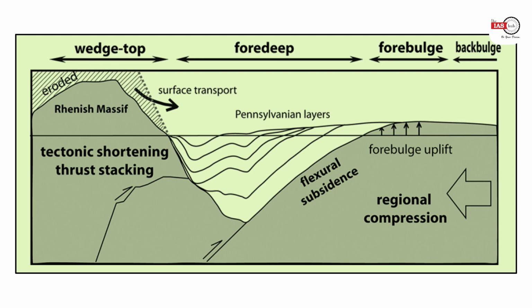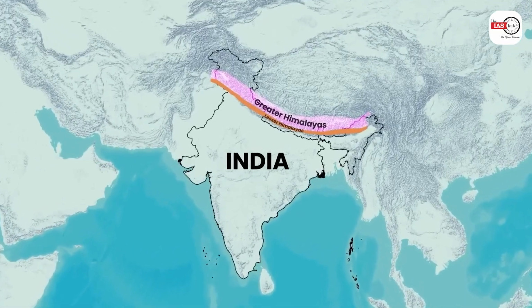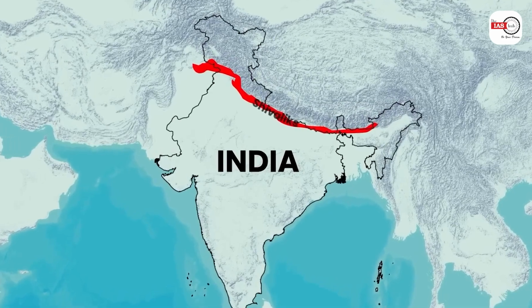And ये फोर डीप इज नथिंग बट जब भी एक माउंटेन बनता है, माउंटेन के सामने एक बड़ा सा वैली बन जाता है। ये वैली को कहा जाता है फोरडीप। इसी फोरडीप के अंदर all the materials that are being taken by the rivers, they deposit themselves into the foredeeps, and the material that got deposited into the foredeeps, they again get uplifted because of the folding. Likewise, our Himalayan upliftment took place in 3 different phases. Thus, the formation of Greater Himalayas, followed by the Lesser Himalayas, and then the Shivaliks.